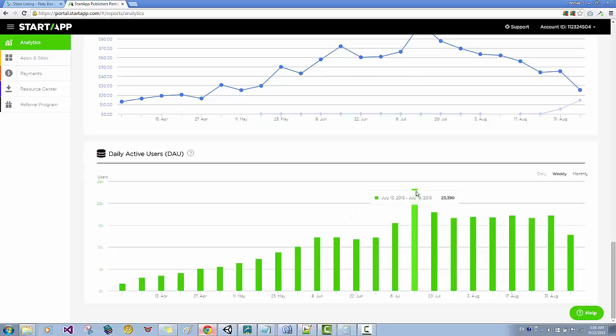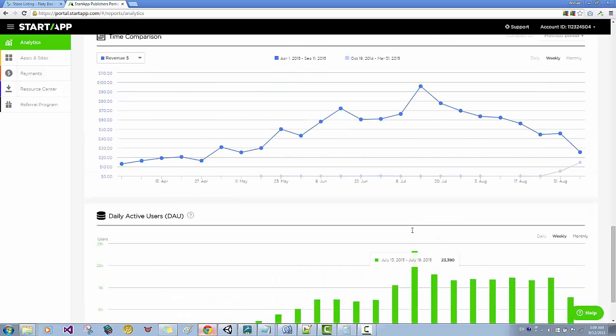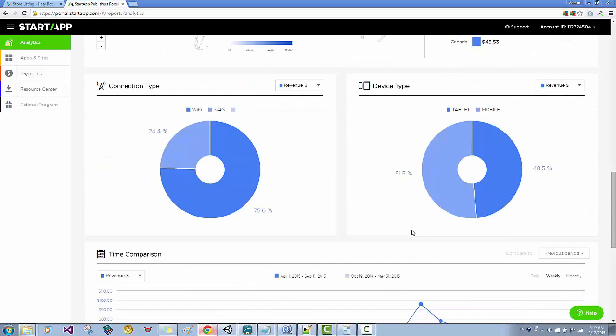You can see the greatest number of active users from July 13th to July 19th, and I got about 23,000 active users in this period. This is a great number of users. So imagine that I have not 23,000 users, I have 2 million users. So my earnings will be doubled. The more users that you have, the more money that you make.